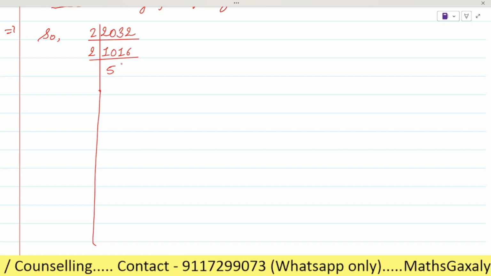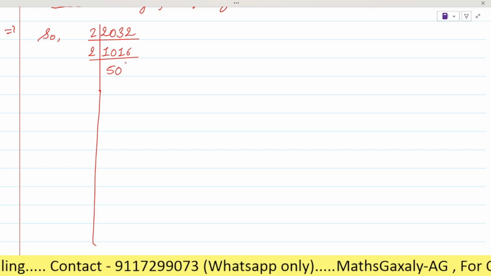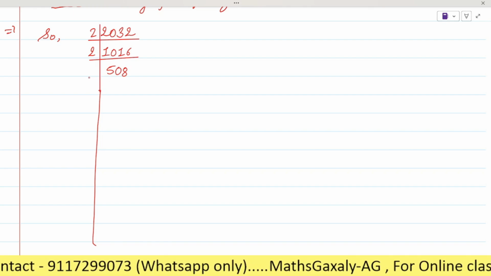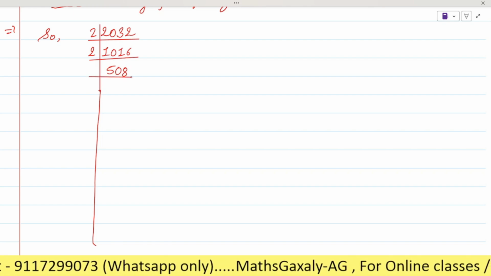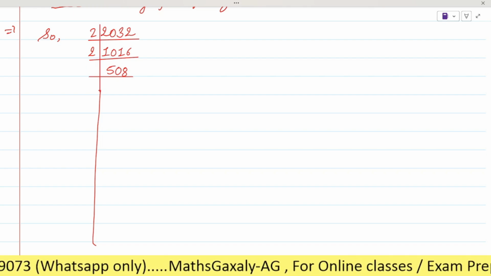Yeah, 5. Then 1 will come. We can't divide it, so give the 0 and 6 will come. Okay, so it will be 8, right? 2 eights are 16. So the quotient will be 508. Okay. Now by which number do we have to divide it?